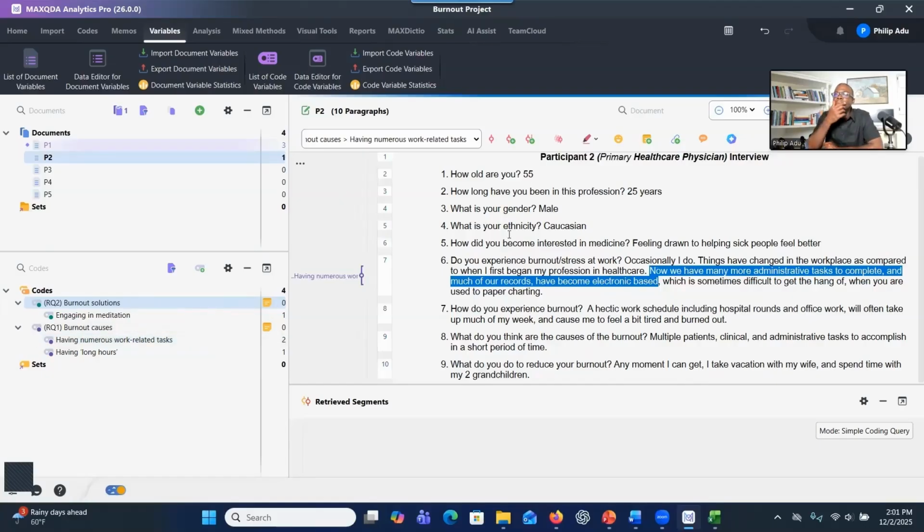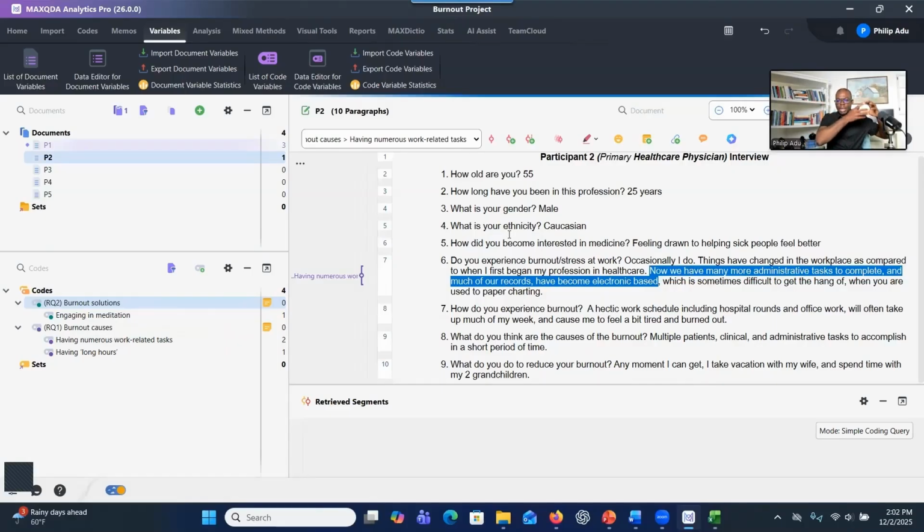So the principle here is that you create a new container if the existing container cannot be connected to the evidence that you have seen or the quotation that you have found in the data. So that at the end of the day, you may have more than one quotation in a specific container or code.